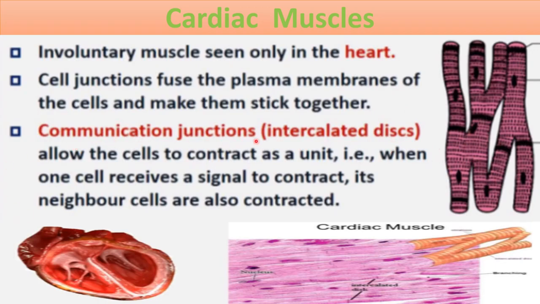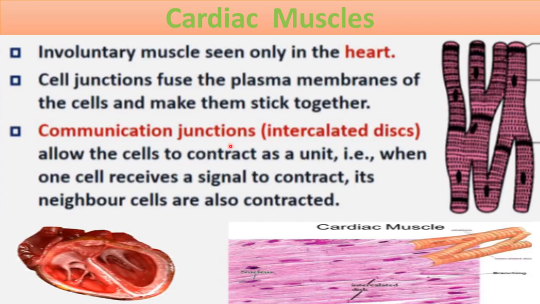The communication junction is also called the intercalated disc. These are the intercalated discs present here. These communication junctions allow the cells to contract as a unit. Whenever one cell contracts, the entire unit, in which many muscle cells are present, contracts, because communication junctions are present between these cells of cardiac muscle.